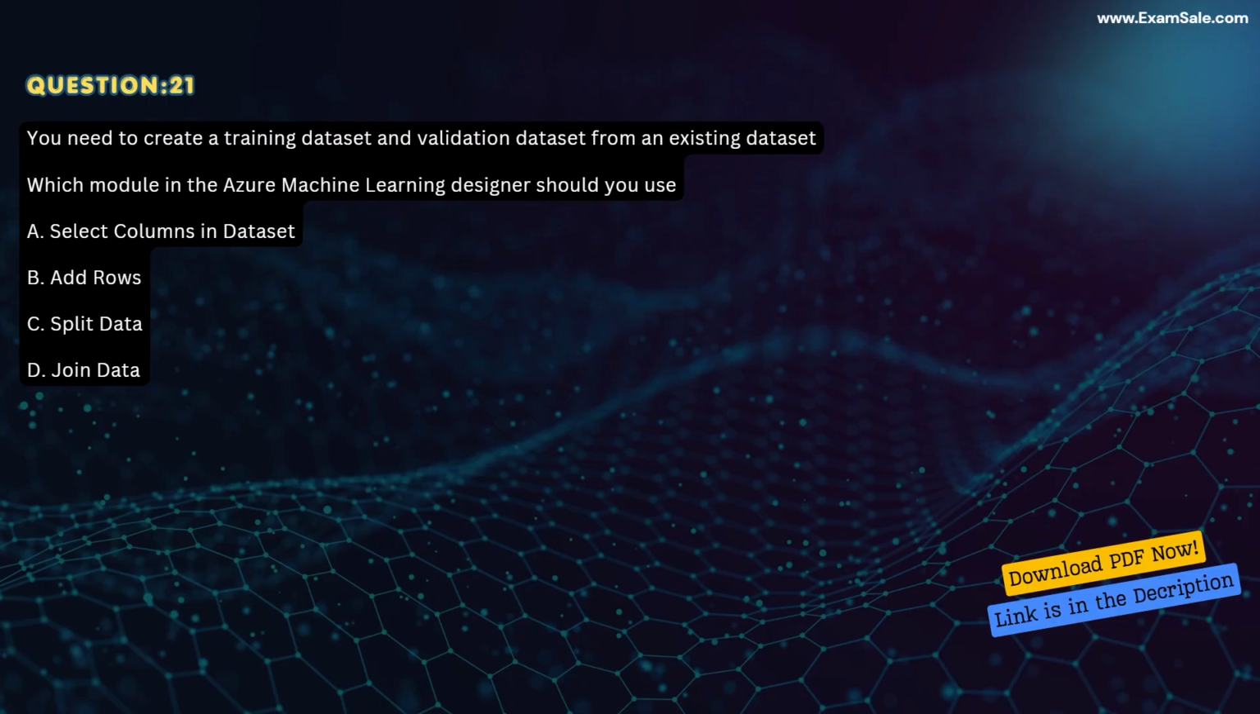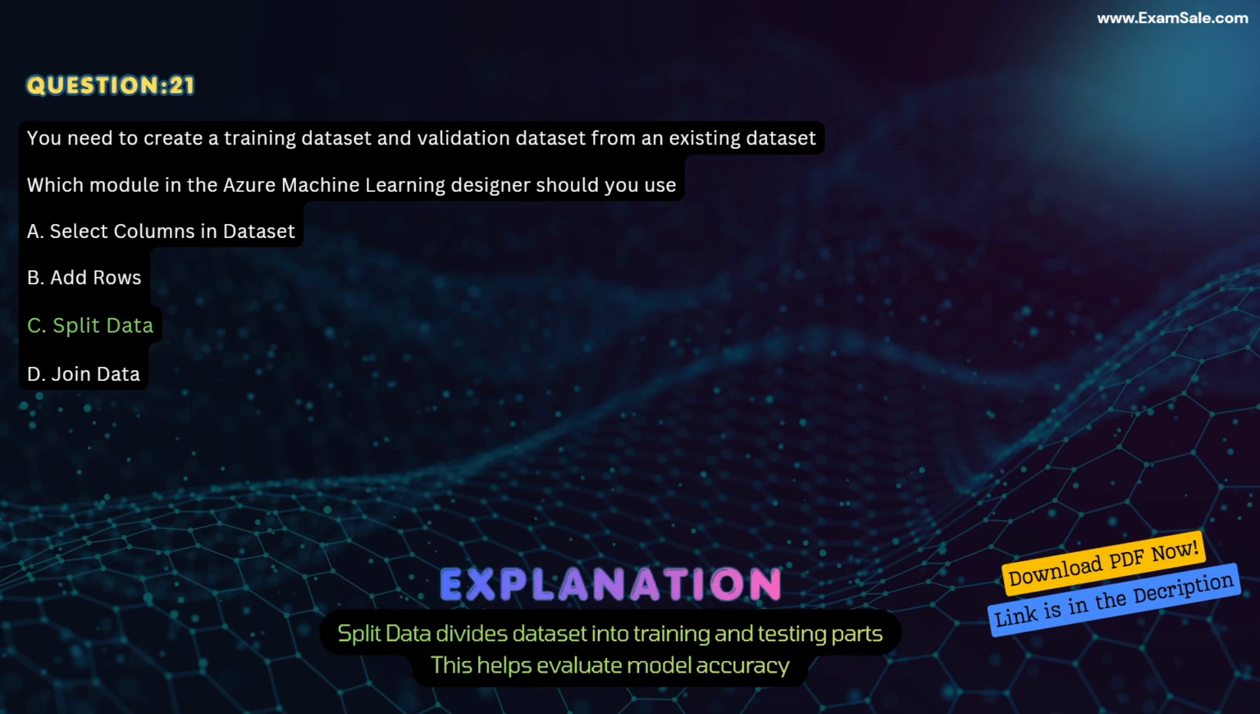Question 21. You need to create a training dataset and validation dataset from an existing dataset. Which module in the Azure Machine Learning Designer should you use? A. Select columns in dataset. B. Add rows. C. Split data. D. Join data. Correct answer, C. Split data. Explanation. Split data divides dataset into training and testing parts. This helps evaluate model accuracy.